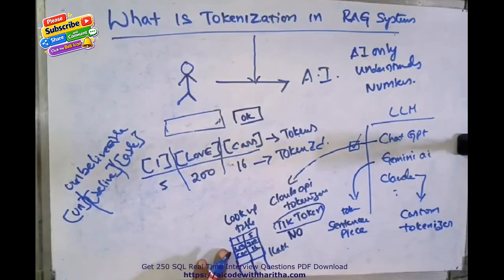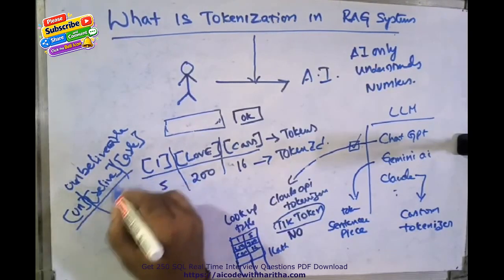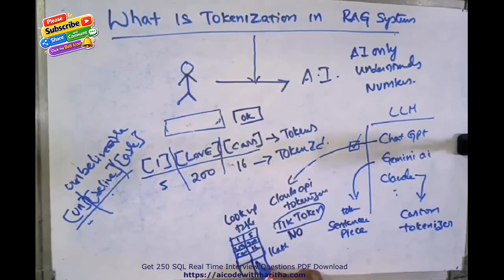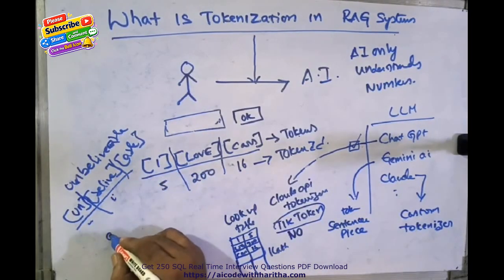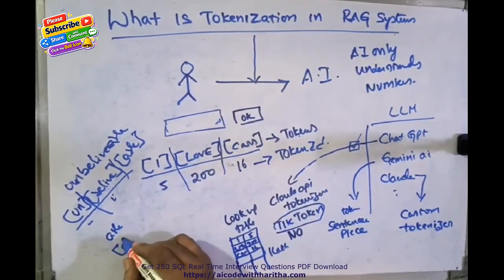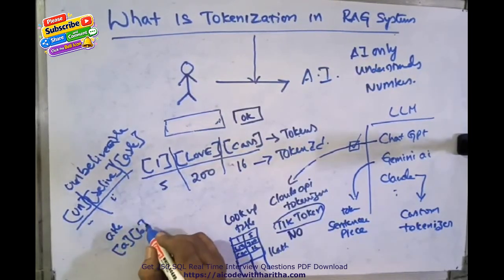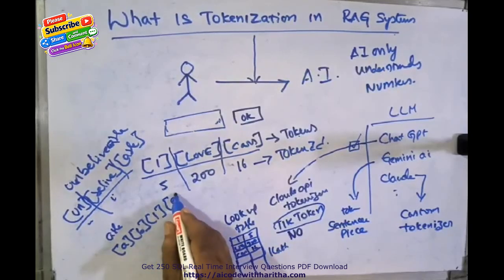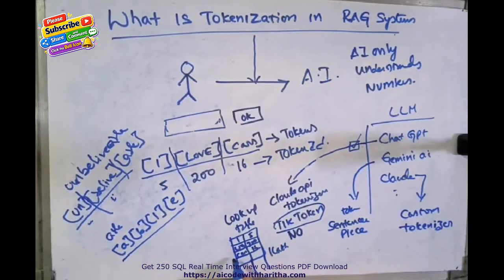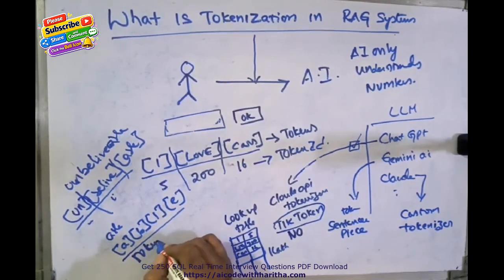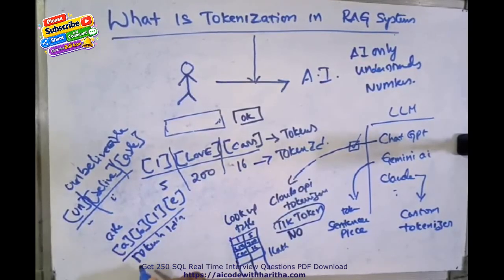Now "un" will be checked, and if it is present, it will assign the number. "Believe" is there, so it will assign the number. Now "able" will be checked. If "able" is not present, it converts again into A, B, L, E. They check the words or letters, whatever the tokens are, and the representative token IDs will be added here.